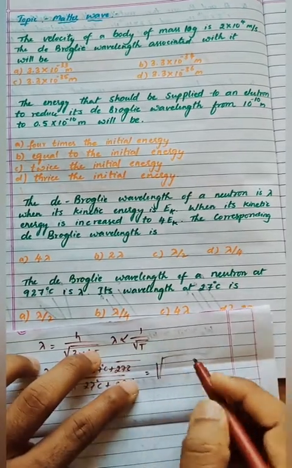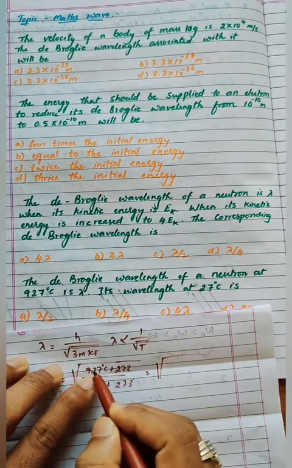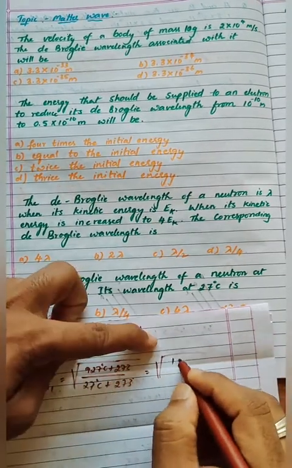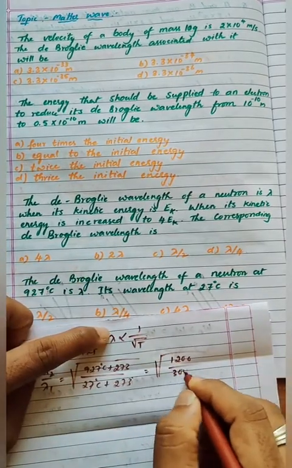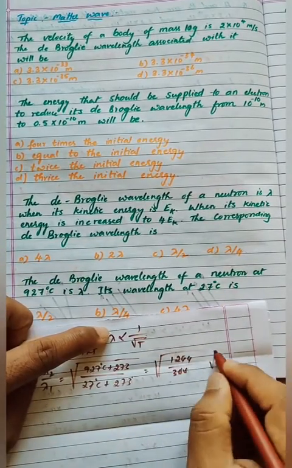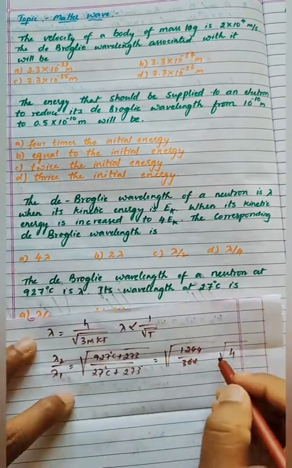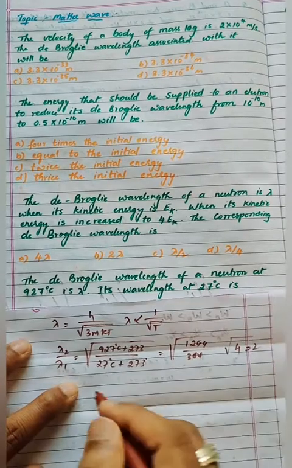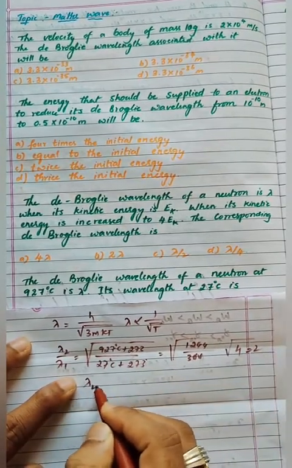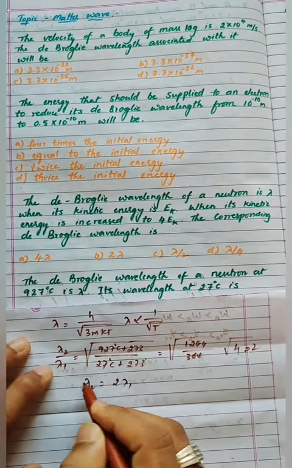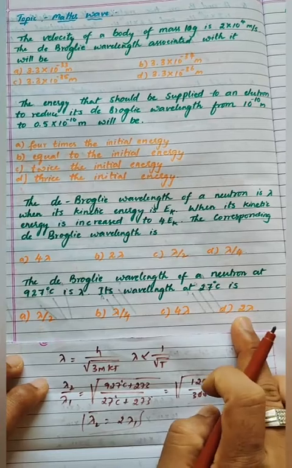So T1 is around 1200 and T2 you'll get 300, the zeros get cancelled. 3 fours are 12, so 1200 by 300 is 4. If you take the root of 4, it will be 2. So lambda 2 is equal to 2 times lambda 1. Which is the right answer here? Option D is the right answer.